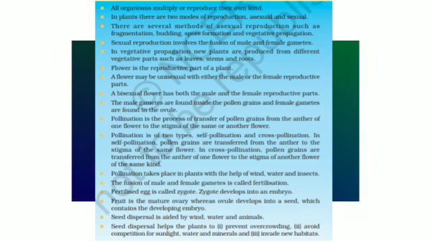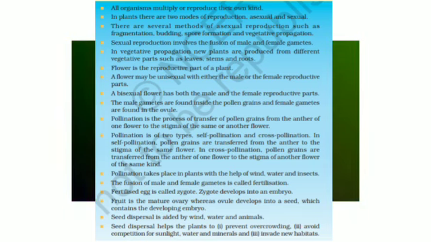Flower is a reproductive part of a plant. A flower may be unisexual, with either the male or the female reproductive parts. A bisexual flower has both the male and the female reproductive parts. The male gametes are found inside the pollen grains and the female gametes are found in the ovule.